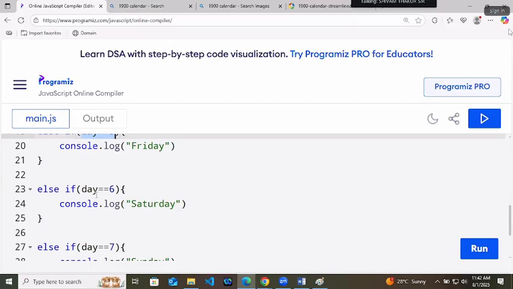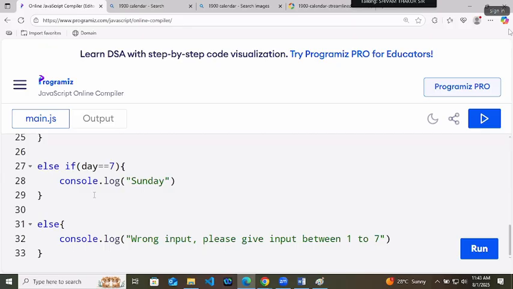If is an independent statement. Yesterday I told you it will be checked every time. Else and else if are dependent. If one of the conditions got true, the rest of the conditions will not be checked. And if you are writing multiple if, your program will become slow. And if something is slow, we really hate it nowadays.